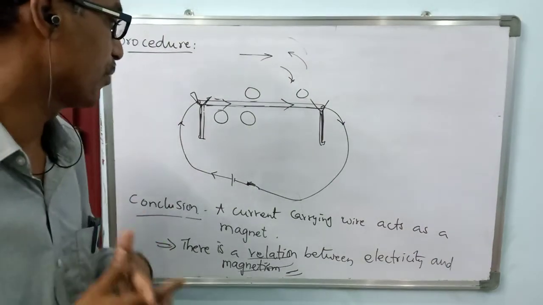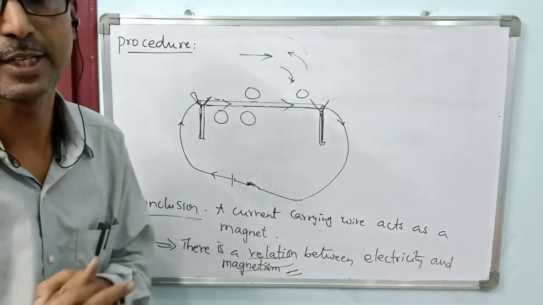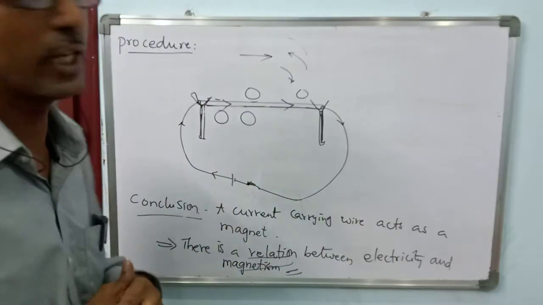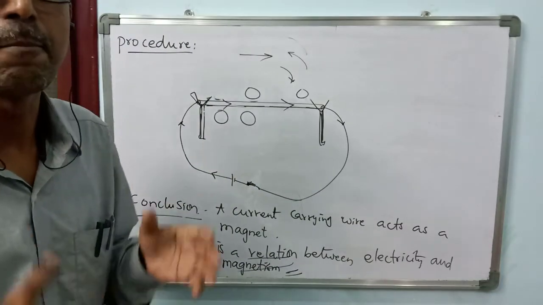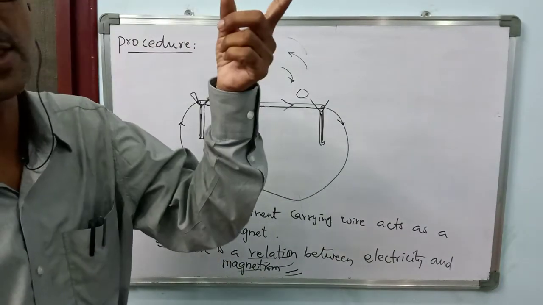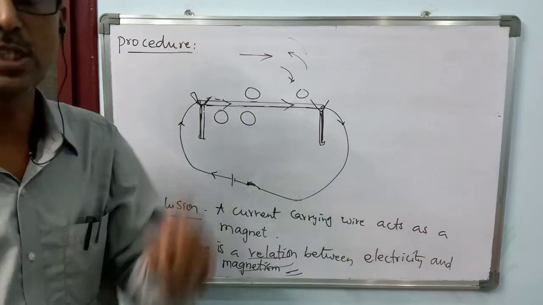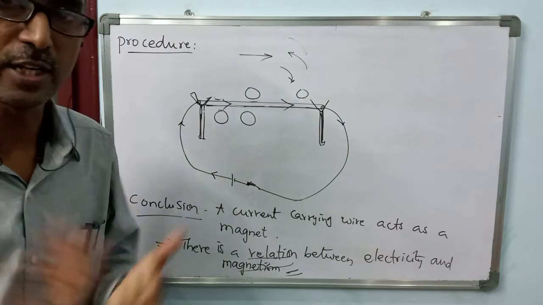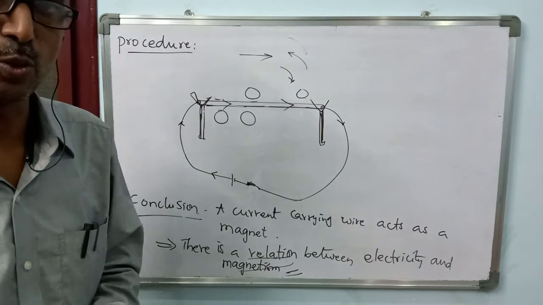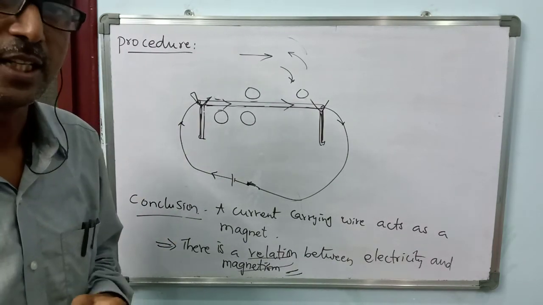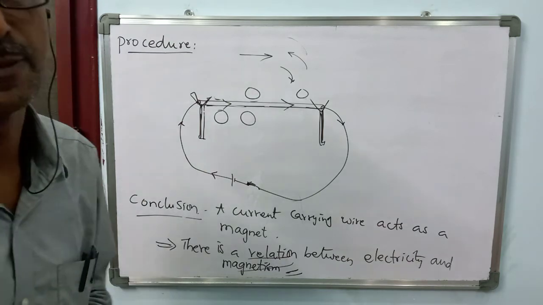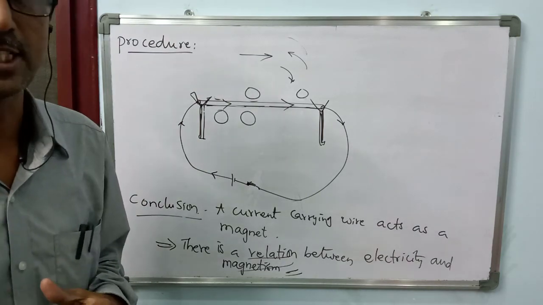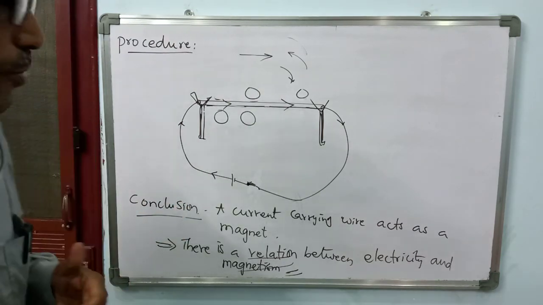So if we perform this, we can see this is useful in detecting the presence of wire in the walls, if those walls are very old, where we cannot identify where the wire runs through the walls, right? So I hope you understood this one, and we will see the other topic in the next video. Bye.